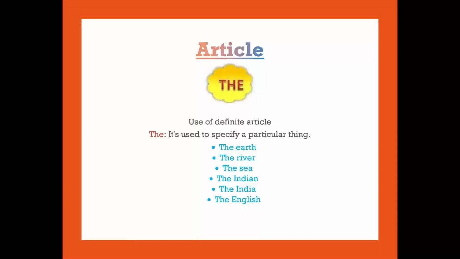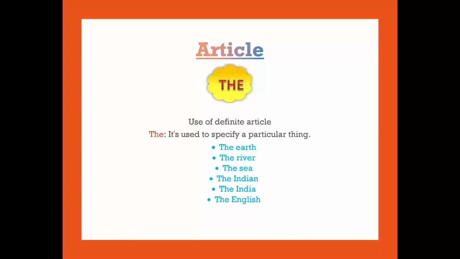Next, the elephant is very strong. The elephant is very strong. Elephant, noun here. So we use the. We want to point out the noun elephant here, so we use the definite article the here. Okay. So children, we can use the definite article the before a specific thing. Okay, we need to point out a specific thing, we use the definite article.